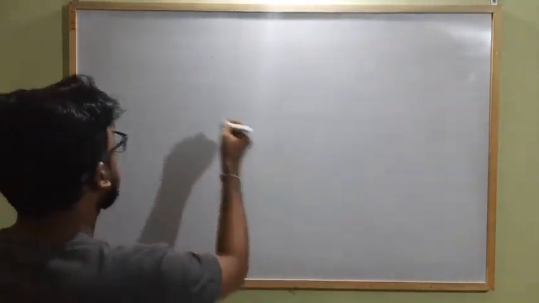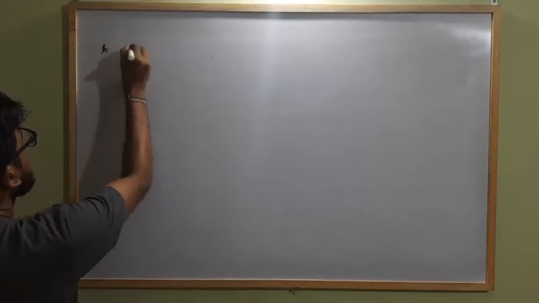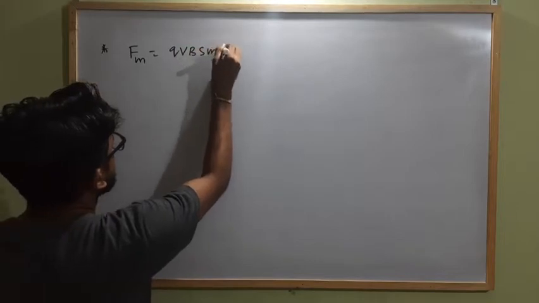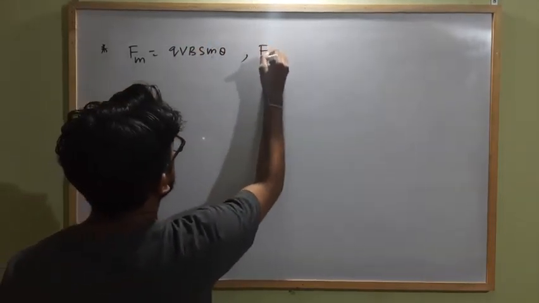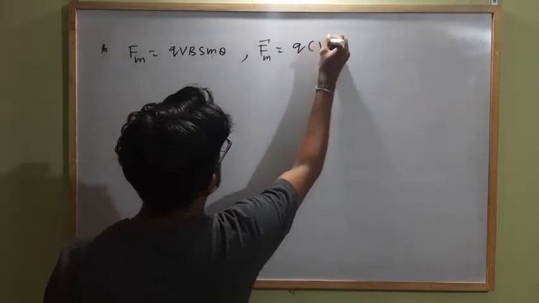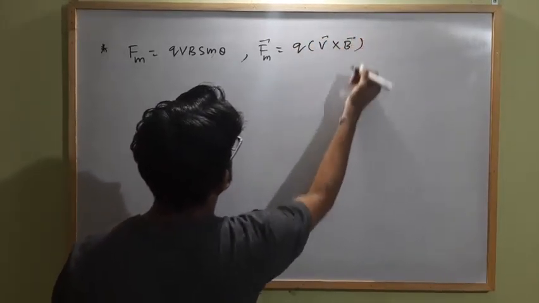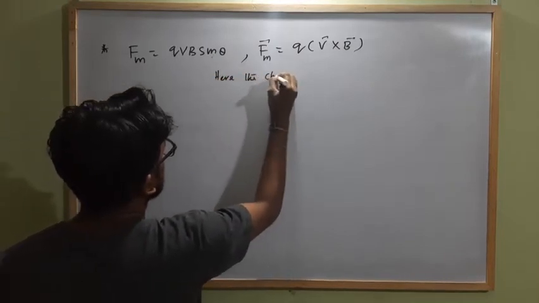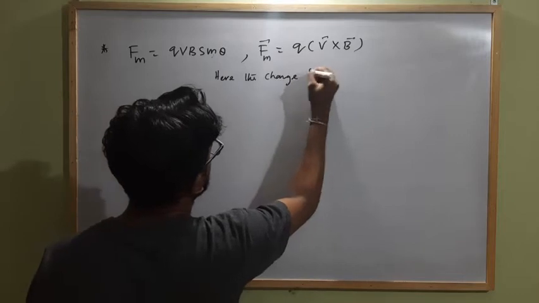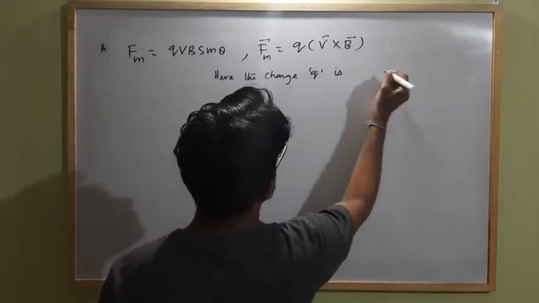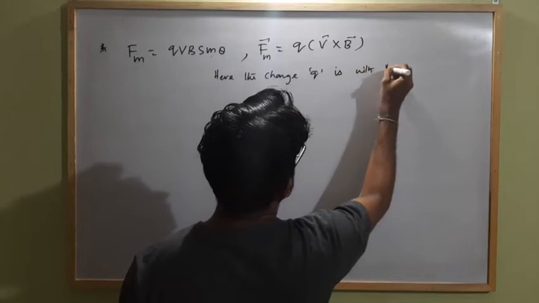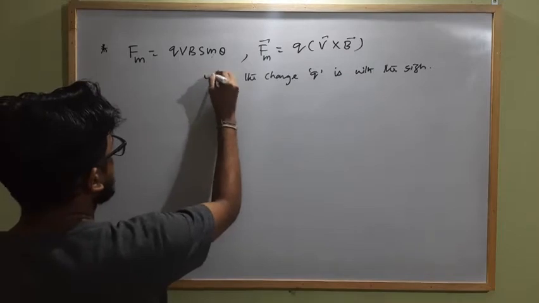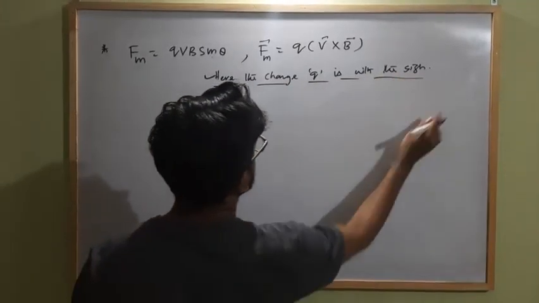So in short, the magnetic force on a moving charge can be written as q v B sin theta, or in vector form as q into v cross B. Clear? Here the charge q is with the sign. That means you have to remember this. Here the charge q is with the sign.